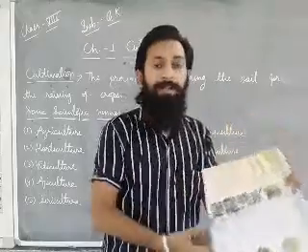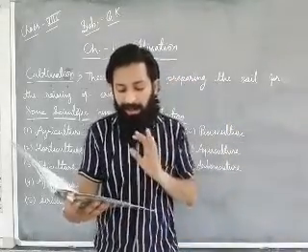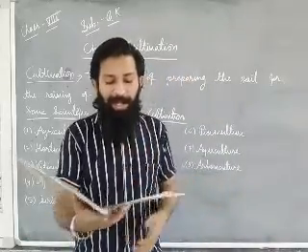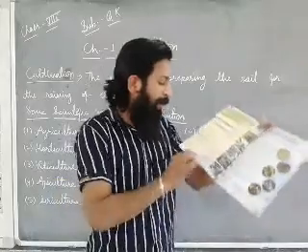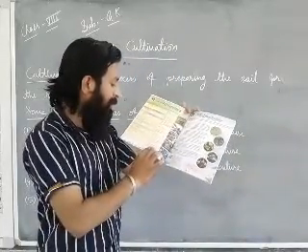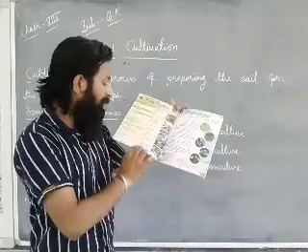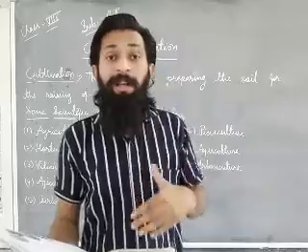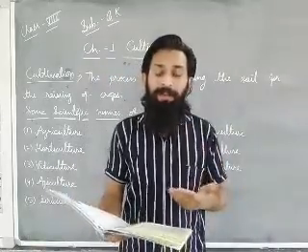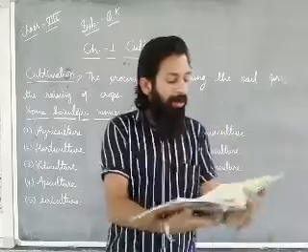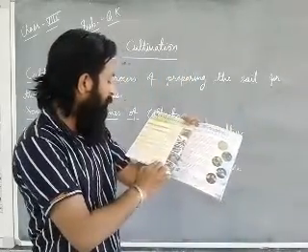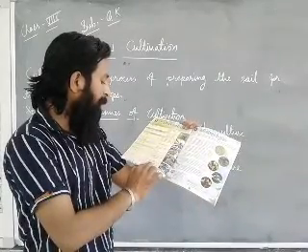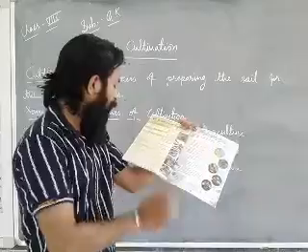Second is horticulture. Dear students, horticulture is a branch of agriculture. In this branch, we talk about cultivation of gardens or orchards including vegetables, flowers and fruits. Means whenever you study vegetables, gardens and fruits cultivation, that is horticulture. So you have to match it with the corresponding point. Means horticulture belongs to cultivation of gardens or orchards including vegetables, flowers and fruits.